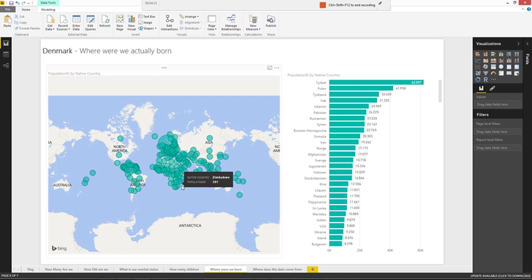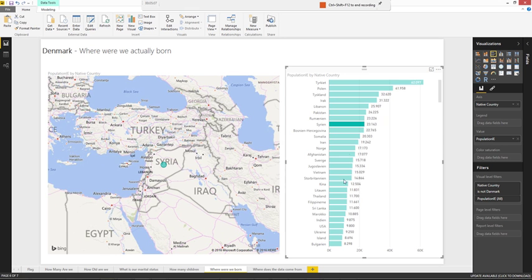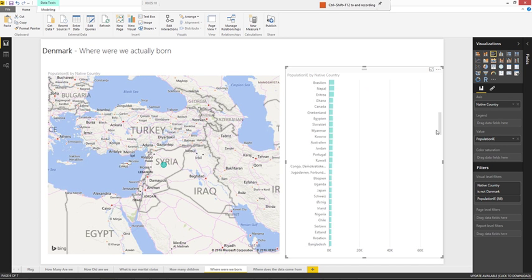I've also extracted where the 5.6 million actually originated from. So actually the native Danish people are only 5 million, but a lot of people from all around the world actually live in Denmark. The biggest group is actually from Turkey, 62,000. And we can also see that we actually have 23,000 from Syria, probably rising. And when we drill down, we can see that a lot of countries are represented in Denmark.